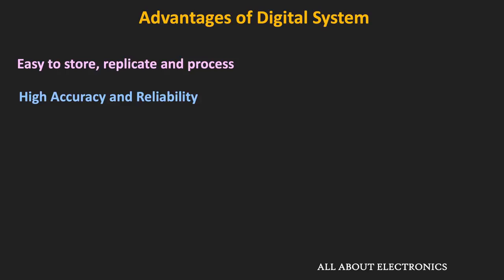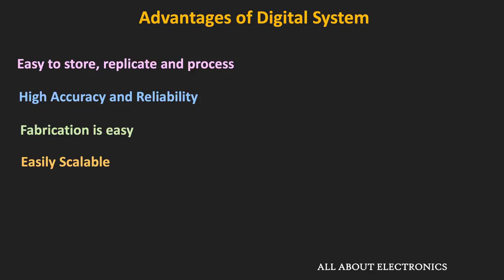And with the advancement in the fabrication technology over the years, digital circuits are very easy to fabricate, and it is also possible to fabricate them in larger density. And compared to analog systems, these digital systems are relatively easily scalable. So these are some of the advantages of the digital system over the analog system.